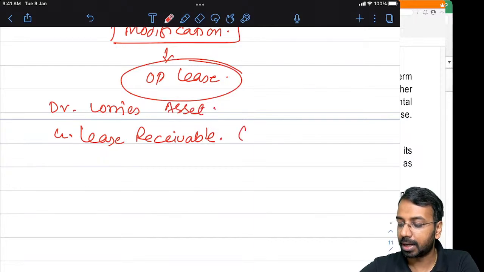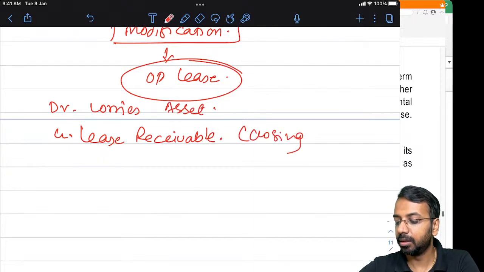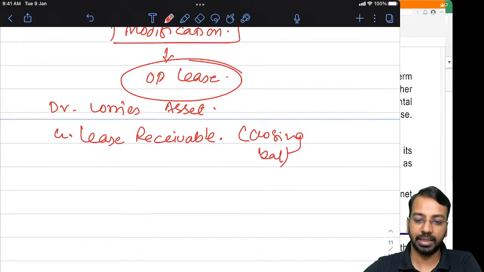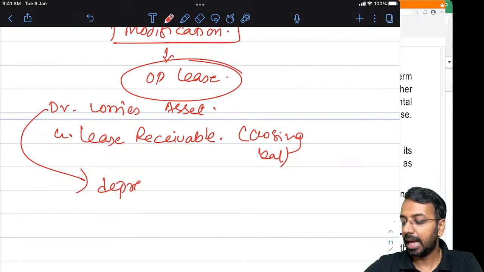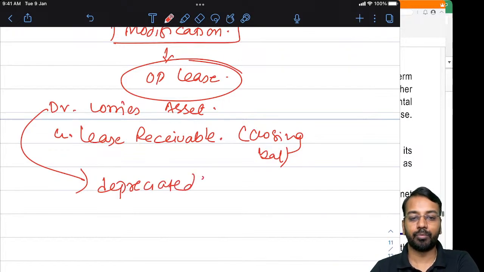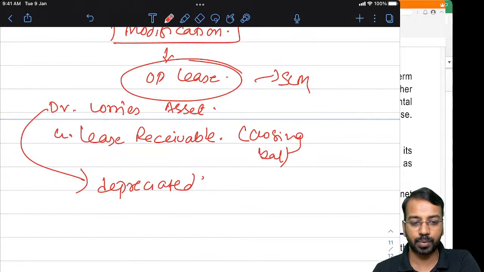Whatever is the closing balance in the net investment in the lease. Subsequently, this asset will be depreciated, and the balance income, whatever is there, will be recognized on SLM basis. Here, because it is only a 6 months period, June 20 to December 20, that is how you will account for it.